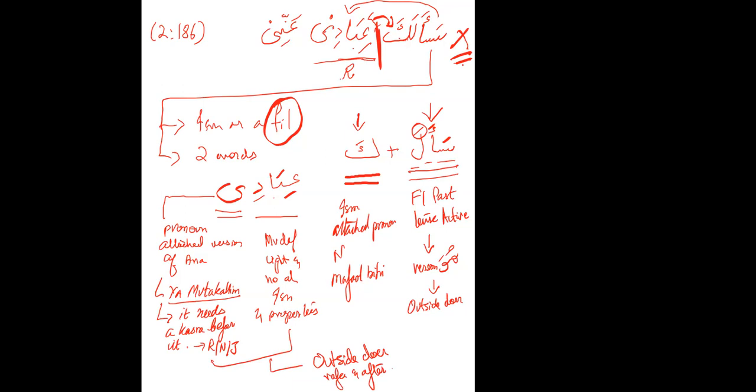Now, is there any relation between ya, the attached pronoun, and the anni again after it? No. Pronouns cannot have any sort of fragment with anything that comes after them, right? Yeah. So then your fail bucket is done as well. This is your maful and this is your fail.